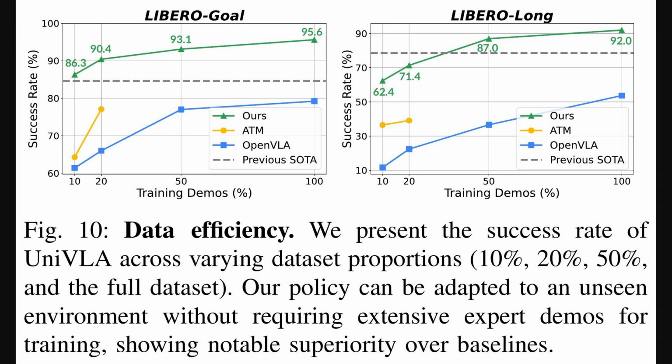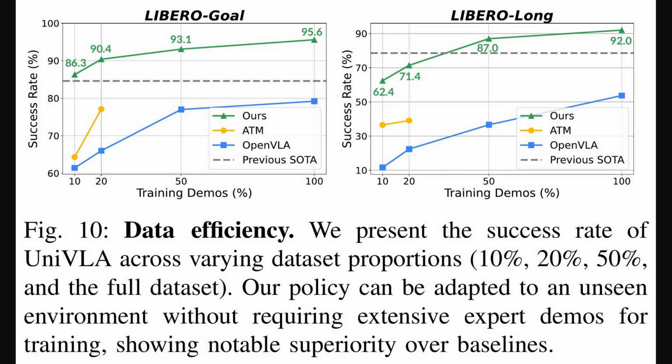So we've seen these latent actions are semantically consistent across different sources. Now, figure 10 here really drives home another key benefit of UniVLA. Its remarkable data efficiency. We're looking at two line graphs, for libero goal on the left and libero long on the right. The horizontal axis shows the percentage of training demonstrations used from just 10% up to the full dataset.